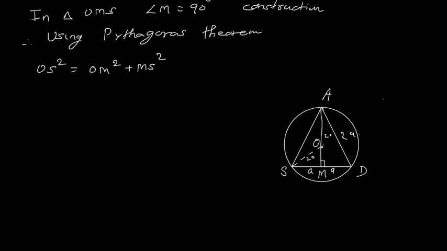Therefore, OS is 20. So 20 square is equals to OM we don't know, MS is A square, so A square plus OM square.